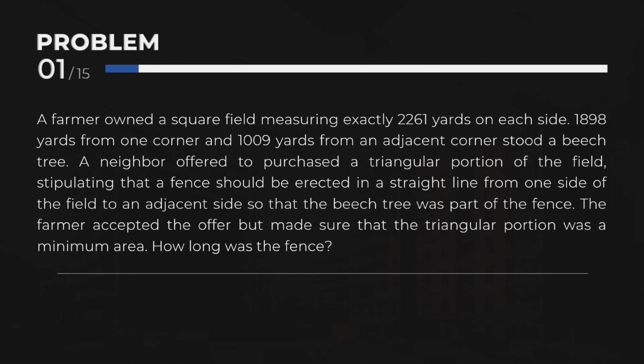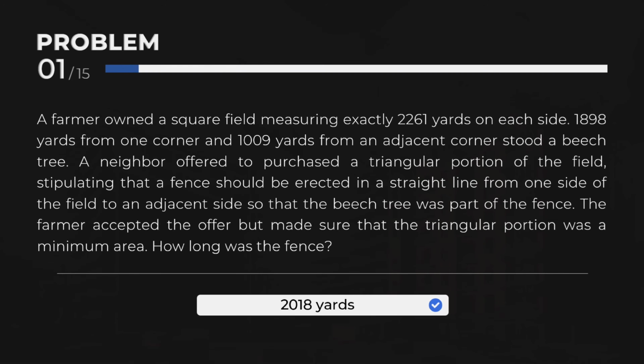A neighbor offered to purchase a triangular portion of the field, stipulating that a fence should be erected in a straight line from one side of the field to an adjacent side, so that the beech tree was part of the fence. The farmer accepted the offer but made sure that the triangular portion was a minimum area. How long was the fence? 2,018 yards.